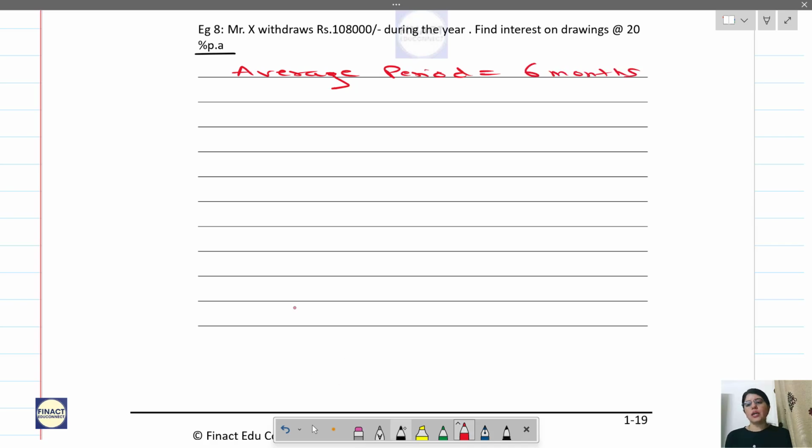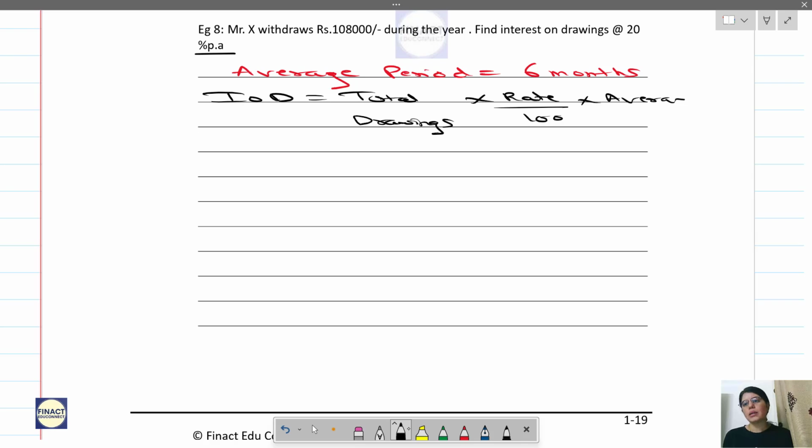Okay, so interest on drawings in this case is interest on drawings when the drawing dates are not given, only the lump sum amount is given. So it will be the same formula: total drawings into rate by 100 into average period by 12. Total drawings is 1,08,000 into rate.